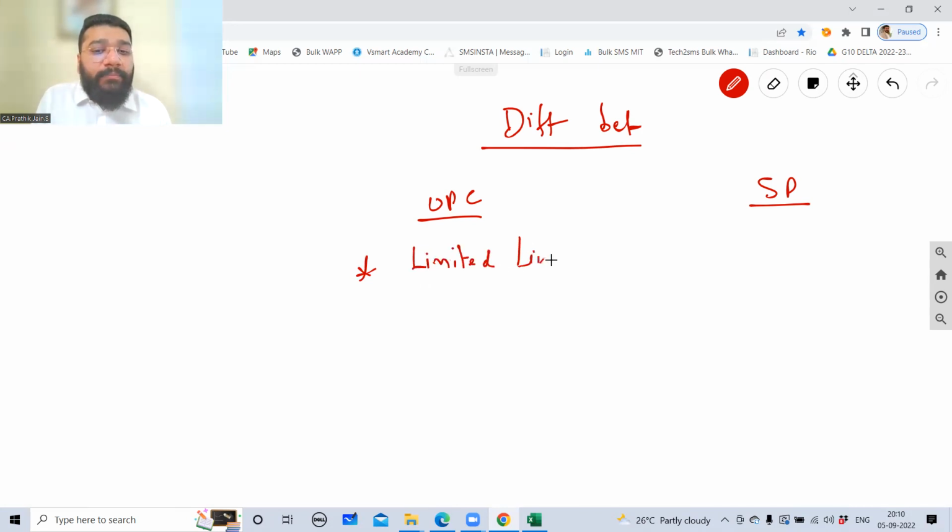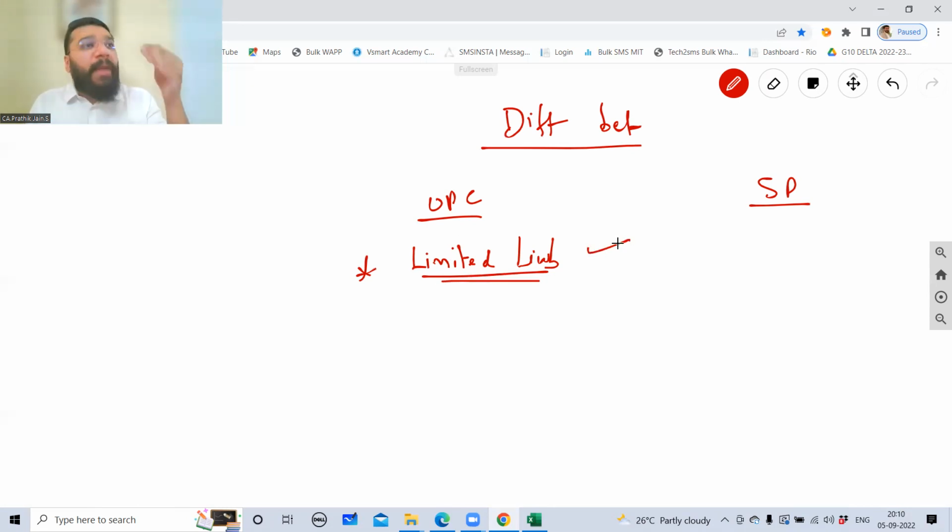Limited liability. Because there is a limited liability clause which we studied and which we are going to study in detail in the next class. So for every company, this limited liability clause will apply. Whether you're OPC, whether you're a private company, whether you're a public company, this clause will be for everybody. When you studied sole proprietorship concern in the 11th standard, you learned that the liability is unlimited. So sole proprietor, always the liability is unlimited.